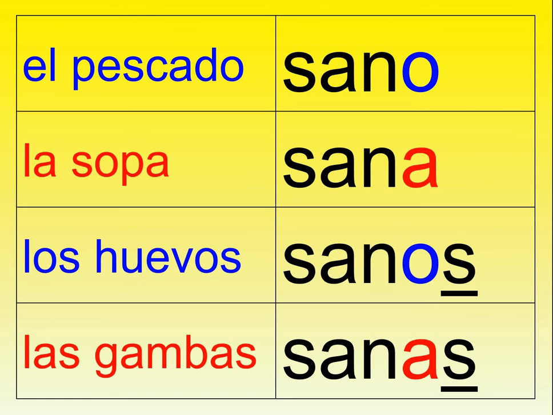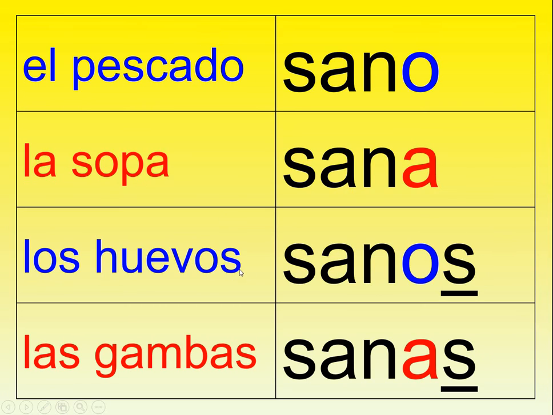So hopefully you can see that the letter on the end has changed. And we already know this. We've talked about this when we were describing people, that if I'm describing anything masculine, the adjective stays the same. Sano, look, it matches pescado. If it's feminine, I need to change that word to an A. La sopa sana. So healthy soup would be la sopa sana.